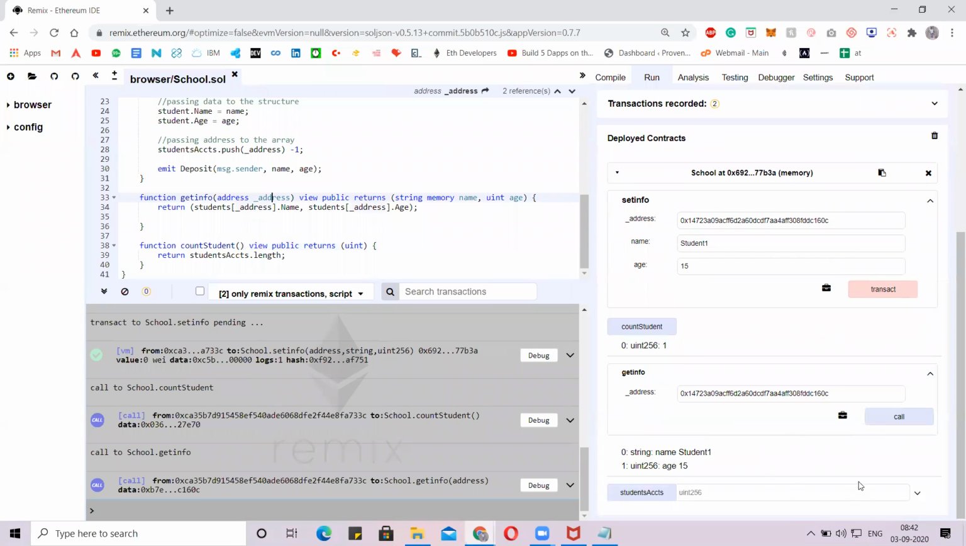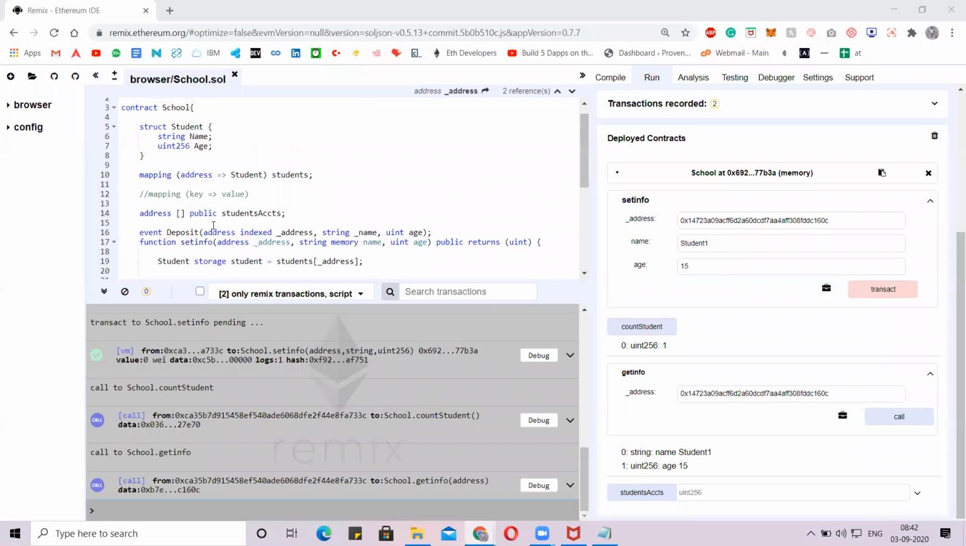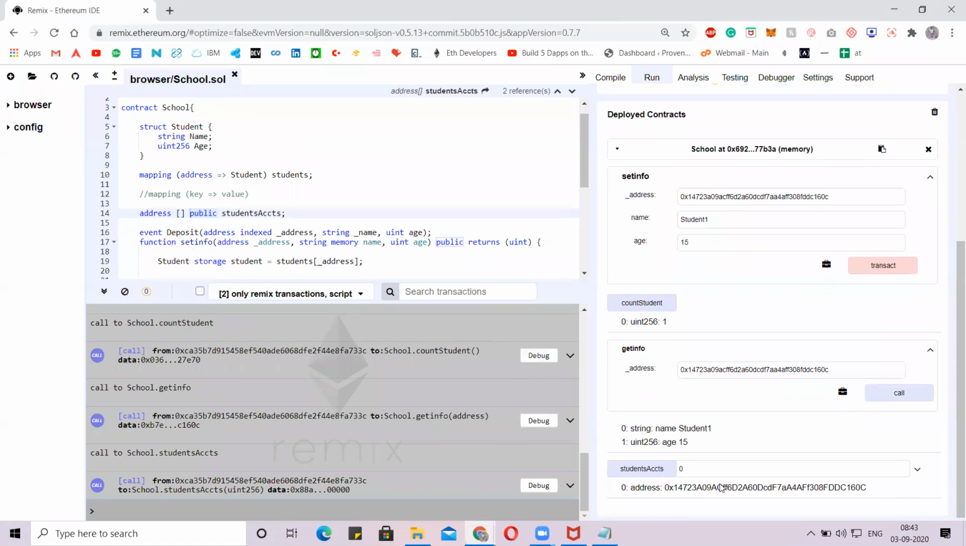And the last functionality we have: we didn't create any function for the student accounts. But how are we getting this? Because for the address array, we made it public. That's the reason we are getting it here. If we mention only public, the smart contract considers it public, otherwise it thinks of it as private. Suppose you pass the index number, you'll get the address.